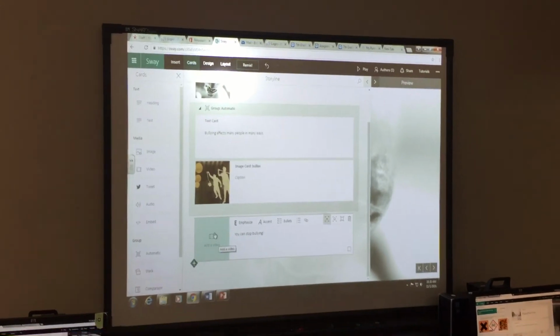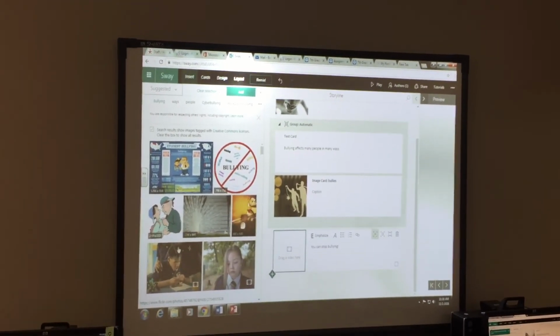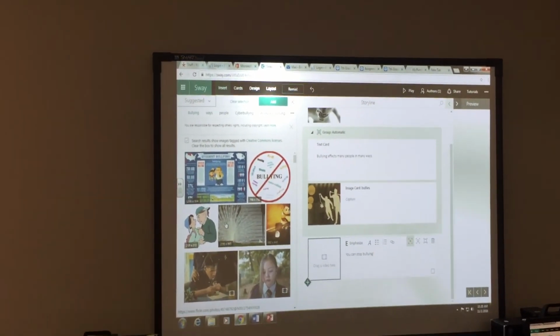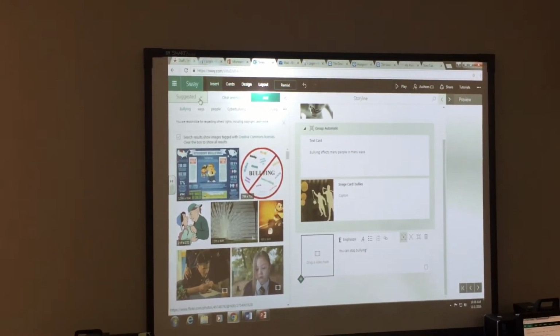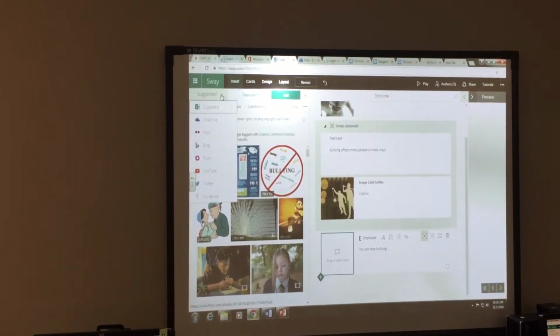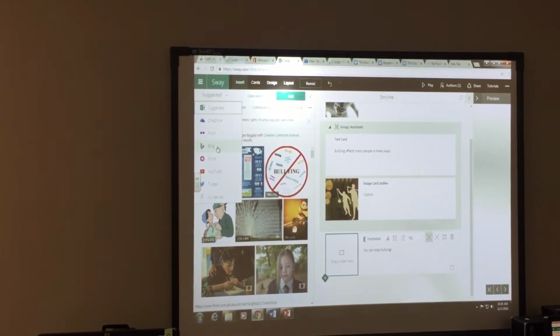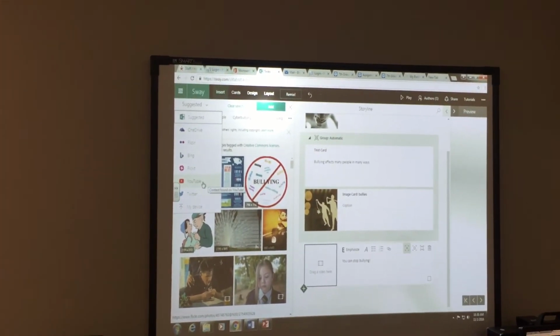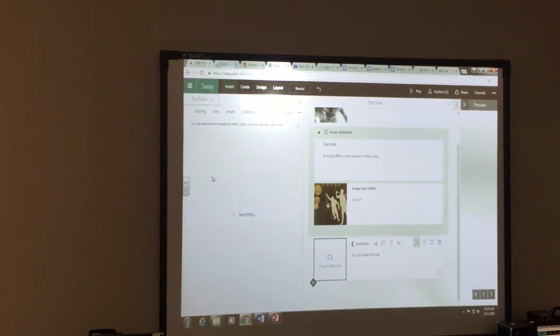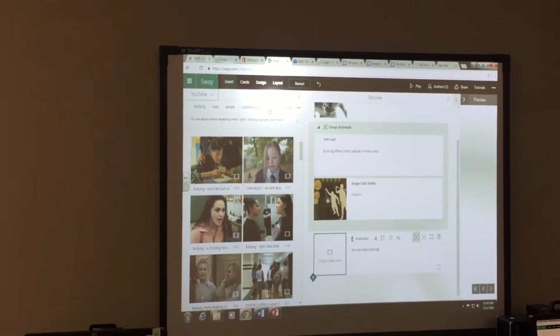Where it says add video, I click on add a video, it takes me right back to this insert. Okay, from insert, up here it says suggested. This is where I can choose where I want to insert from. So I can do a Bing search, or if I want to insert video, I might want to search YouTube. So I can go ahead and select YouTube.